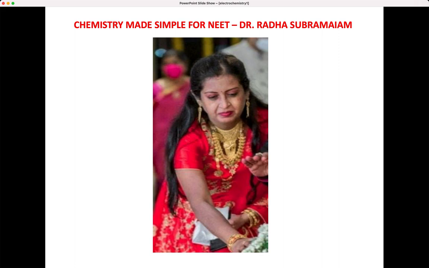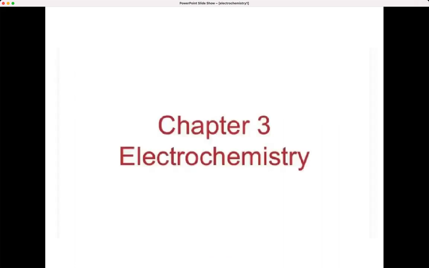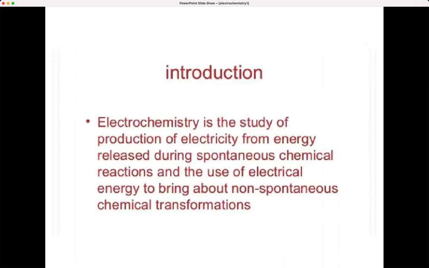Also, if you think about it, the transmission of sensory signals through cells to the brain and vice versa, and communication between the cells, are known to have electrochemical origin. So this is a very vast subject, but we are going to cover only some important concepts from this lesson. Okay, so first, as I already said, electrochemistry is the study of production of electricity from energy released during spontaneous chemical reactions and the use of this to bring about non-spontaneous chemical transformations.